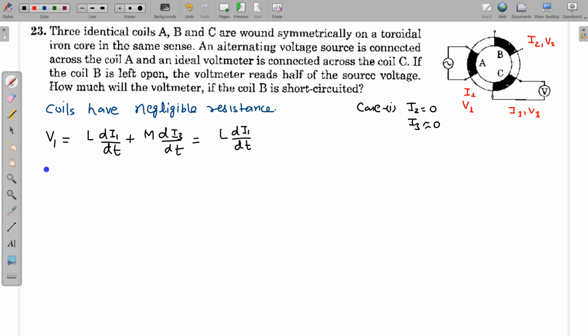So this is V1. And what about V3? V3 is potential difference across the terminals of these coils. So this V3 is equal to L, what is current, this is di3 by dt, and again the effect of mutual inductance between the coil A and coil C. Coil B has no current, so there is no mutual inductance effect between B and C. So mutual inductance effect between A and C, this is M, and current in this coil, so this is di1 by dt.